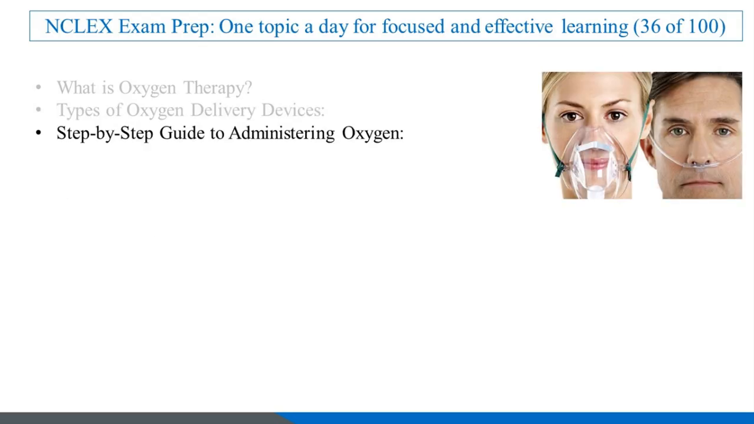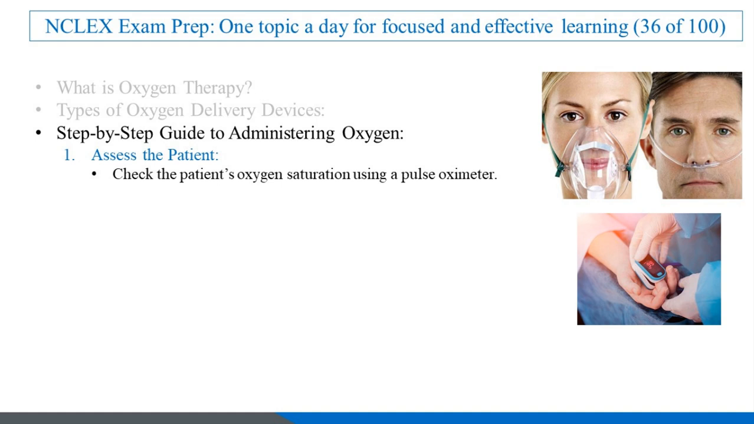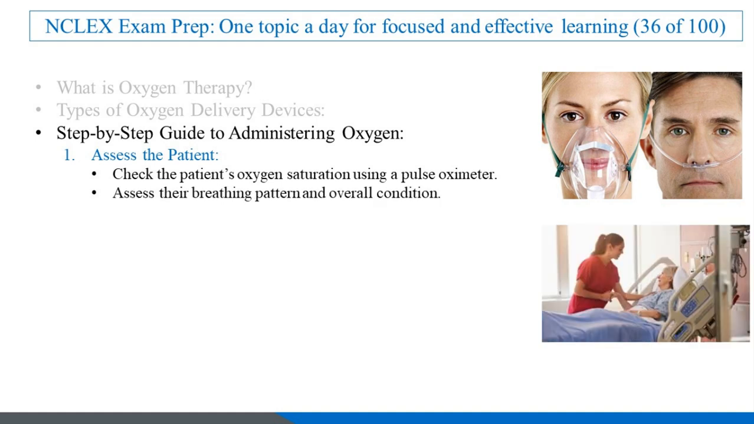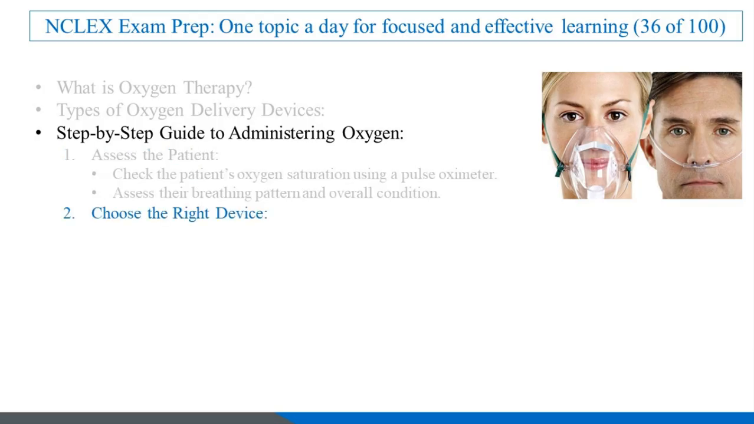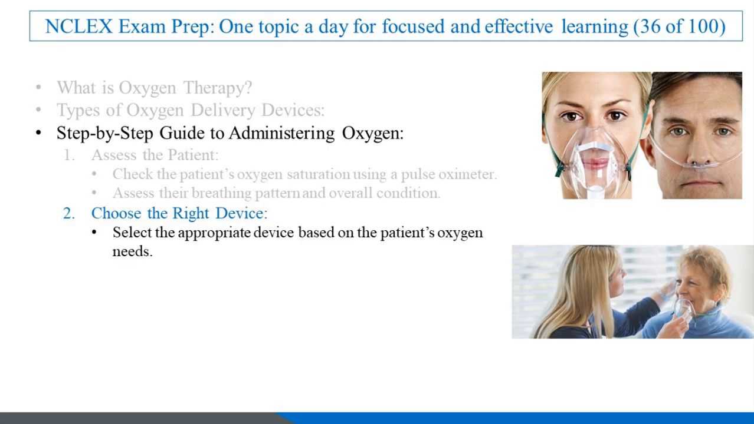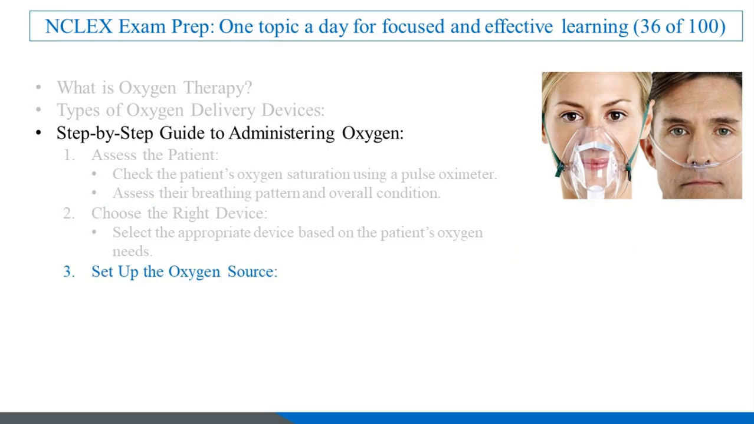Step-by-step guide to administering oxygen. Now, let's walk through the steps of administering oxygen using a nasal cannula and simple face mask. 1. Assess the patient. Check the patient's oxygen saturation using a pulse oximeter. Assess their breathing pattern and overall condition. 2. Choose the right device. Select the appropriate device based on the patient's oxygen needs.